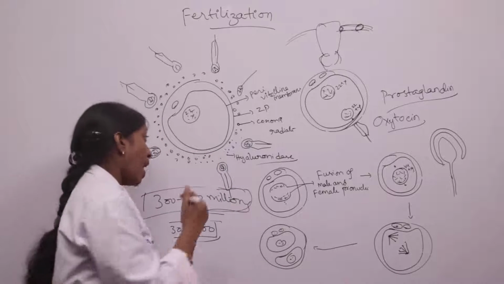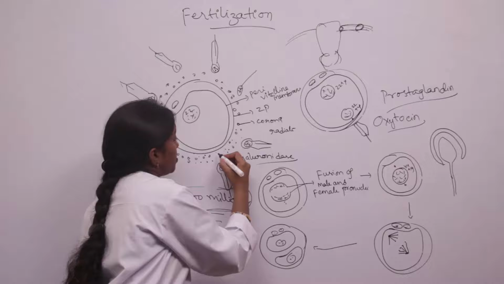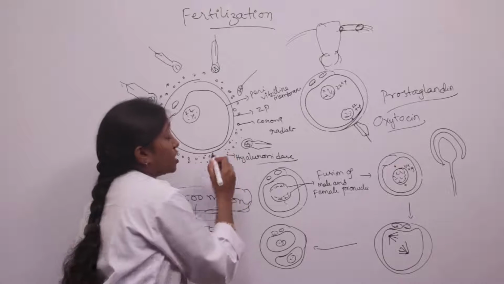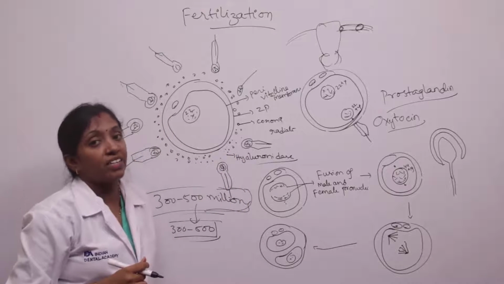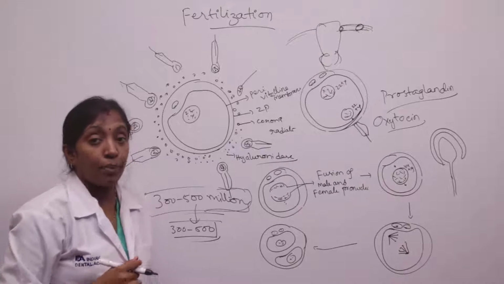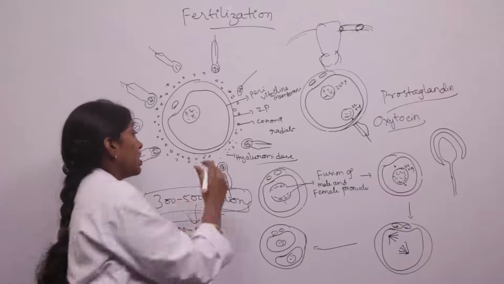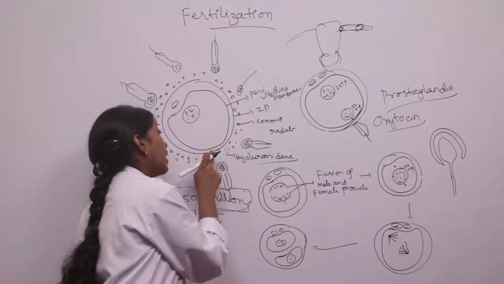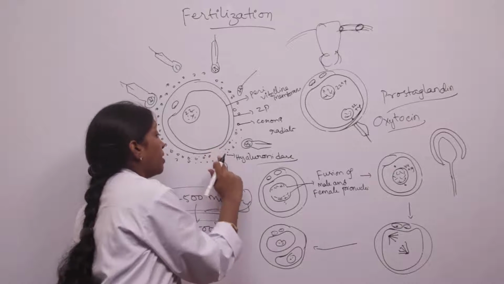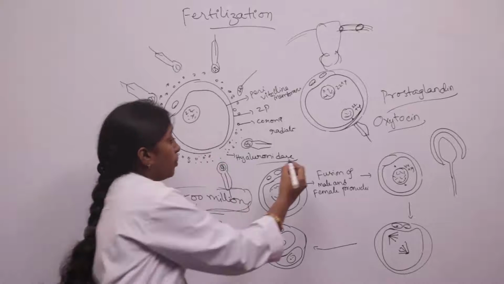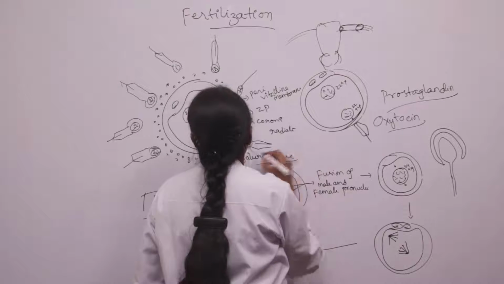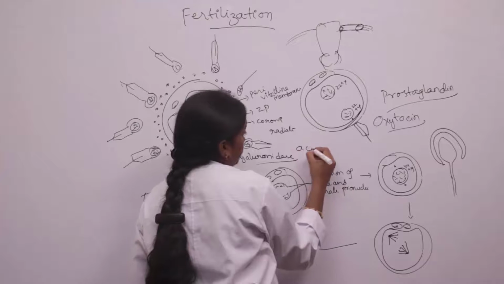And now the sperm releases a proteolytic enzyme called acrosin, that disintegrates the glycoprotein layer, nothing but the zona pellucida. So the proteolytic enzyme is called acrosin.